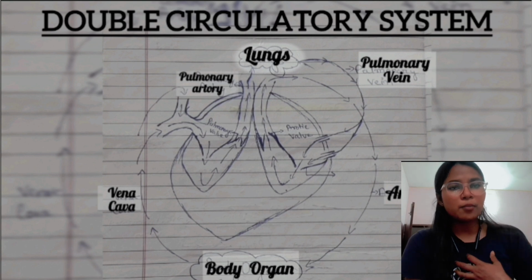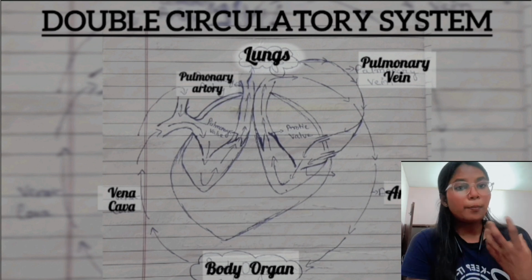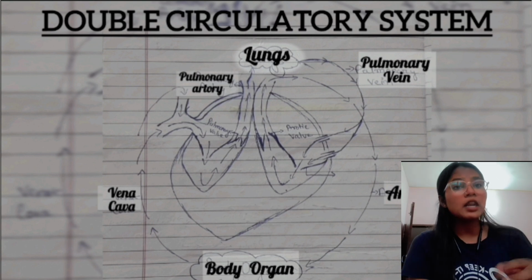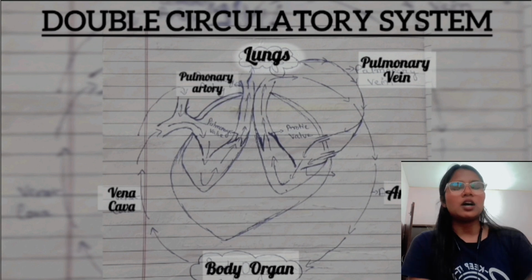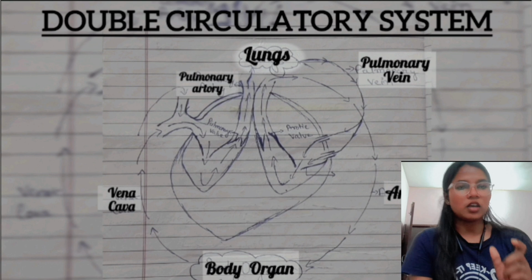Then our heart pumps the oxygenated blood to all organs, all cells, all tissues of our body through the aorta.